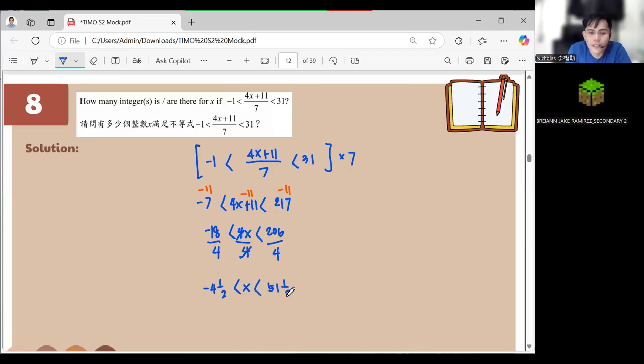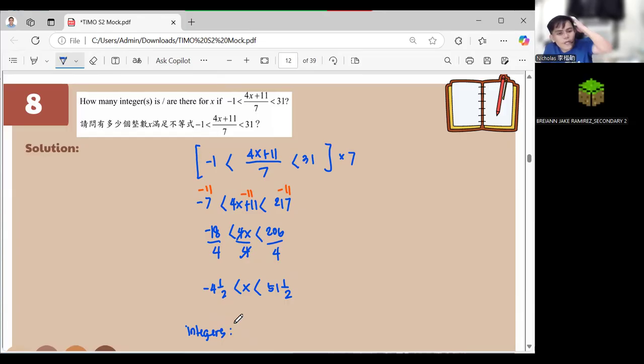51 and 1 half. Now, we are just looking for integers, right? Integers. You know the difference between integers and rational numbers. Integers, no fractions included, right?